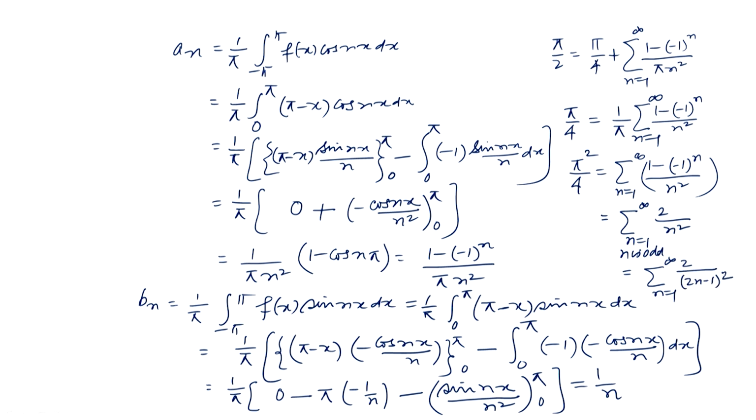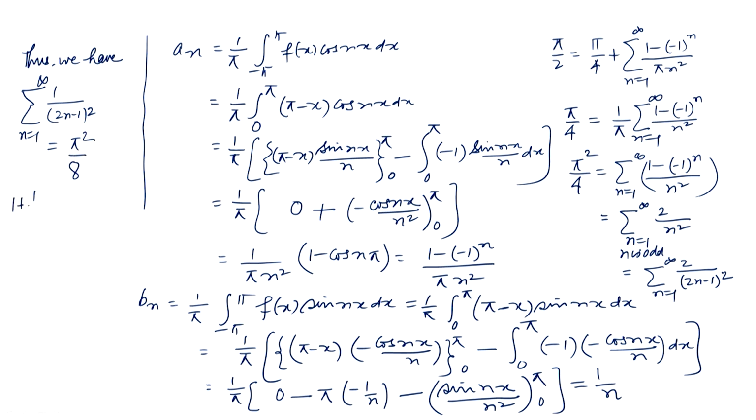So, we get that sigma n equal to 1 to infinity 1 by (2n minus 1) whole square is pi square by 8. Thus, we get the sum of the series 1 upon 1 square plus 1 upon 3 square.